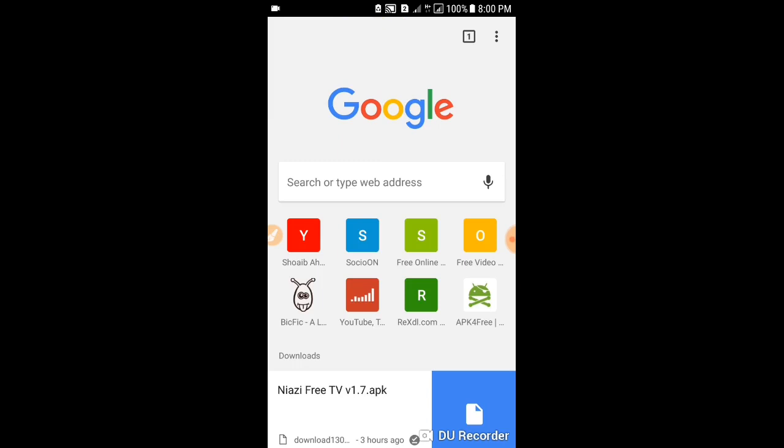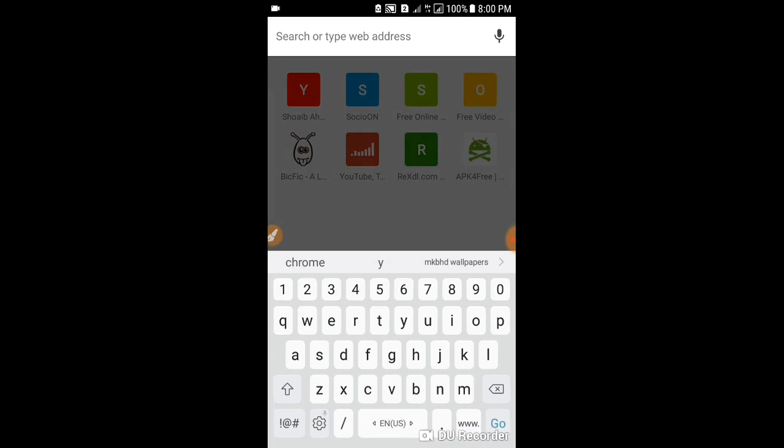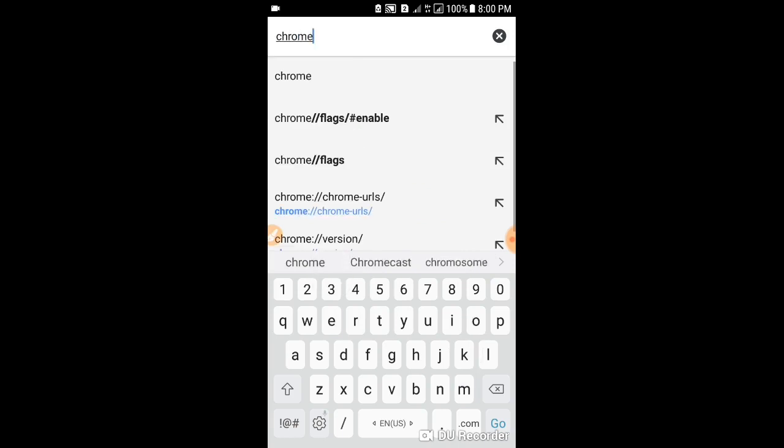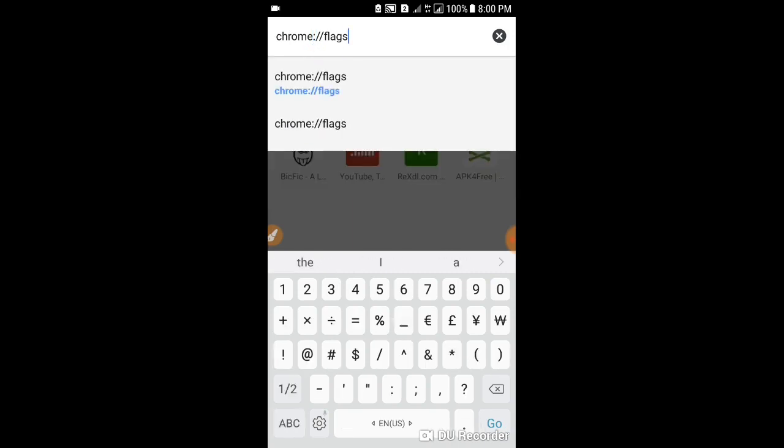So first of all, go to the address bar, type here chrome, seem like me, type this command, okay, then go.